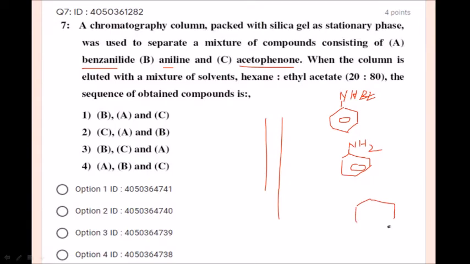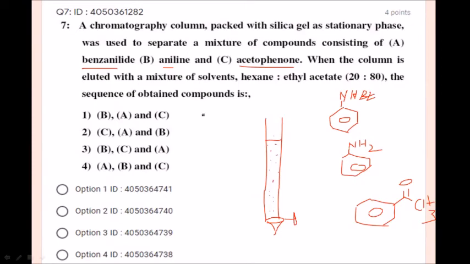Is acetophenone a polar compound? No, it is not a polar compound. It is a ketone. It is going to be eluted first. Let us see how. This is the mixture taken for the separation in column chromatography. It's a rough diagram, don't worry. All the silica gel is here. The column is eluted with a mixture of solvents, hexane and ethyl acetate, 80% ethyl acetate in hexane.